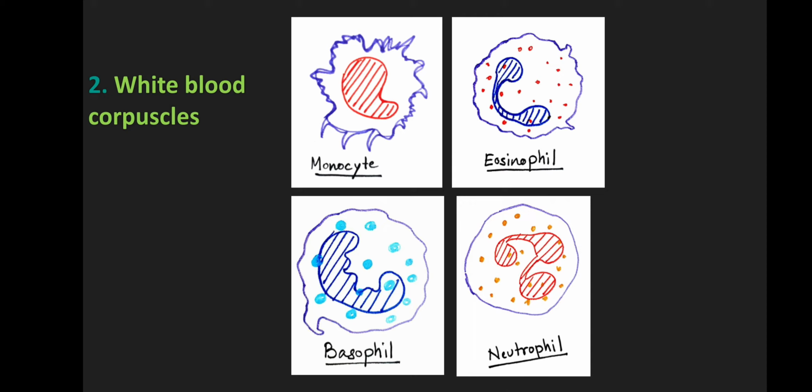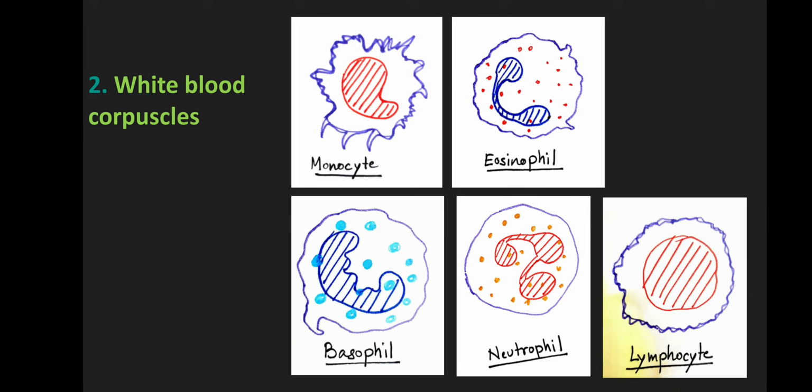Neutrophils. Neutrophils are the largest population of WBCs present in the human body. They form 62% of the total WBC population in a human body. They are multi-lobed, nucleated and have granules. Their granules are faintly pink in color. Lymphocytes. They form 30% of the total WBC population in the human body. They are deeply staining eccentric nucleated cells. They are non-granulated WBCs.